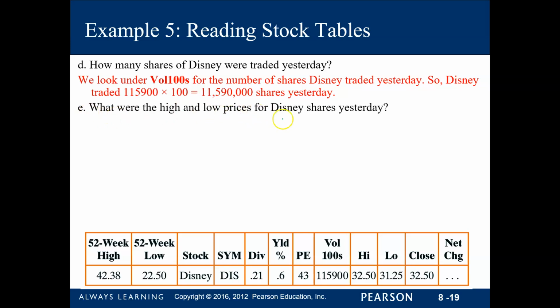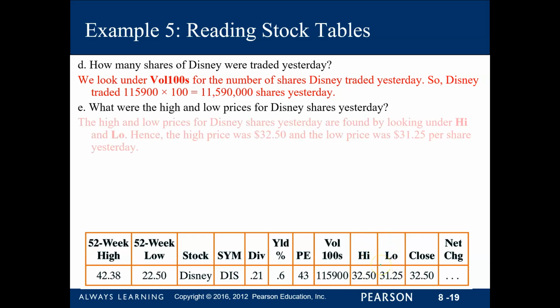So what were the high and low prices from yesterday? Remember, the earlier ones were from the last 52 weeks. So the other high and low prices are over here on this right side. So the highest amount during the 24 hours yesterday. Every second, every minute, every hour, the value of the stocks changes.